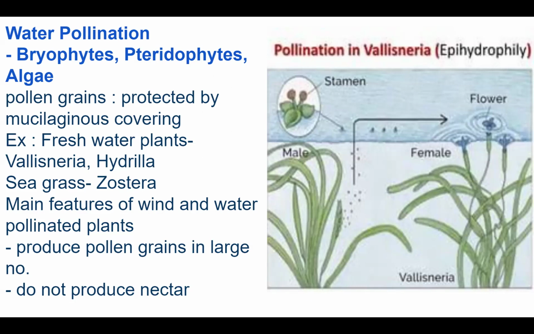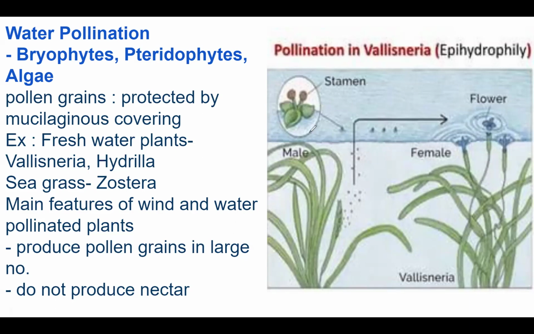So, the main feature of wind and water pollinated flowers is they produce pollen grains in large number, and they do not produce any kind of nectar because there is no requirement for anyone to come and feed. So they will release the pollen grains, it will swim across, and it will reach the stigma of the flower. So that is how it occurs.